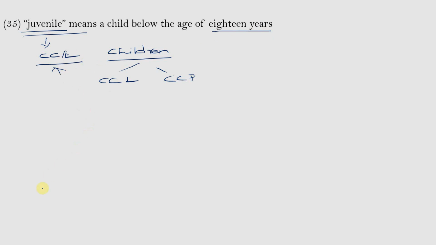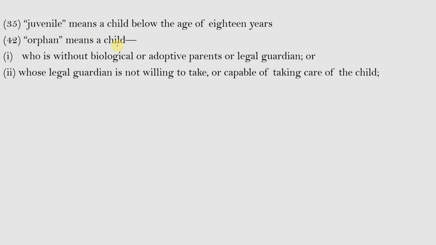And the next definition is orphan. Orphan means a child who is without biological or adoptive parents or any legal guardian, or whose legal guardian is not willing to take or capable of taking care of the child. So, a child who is without any parents or legal guardian, or there is a legal guardian but they are not willing to or not able to take care of the child, then in those cases that child is called an orphan.